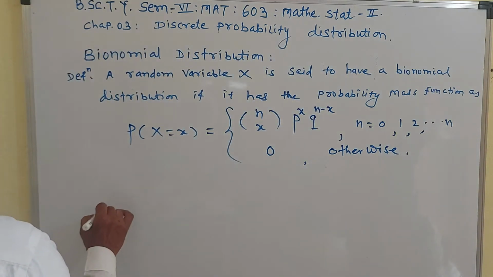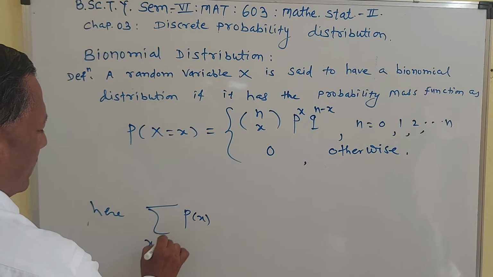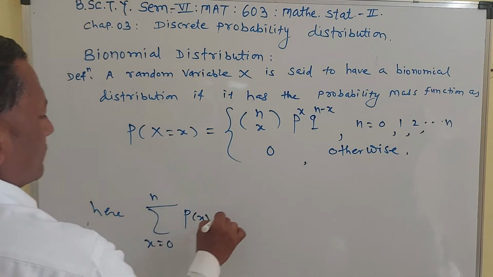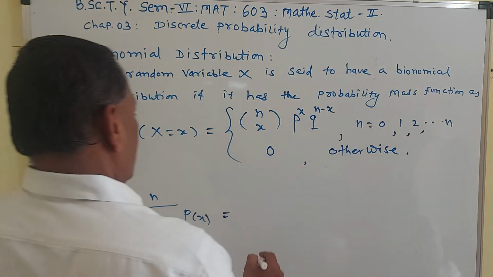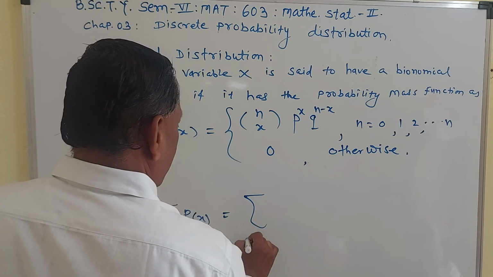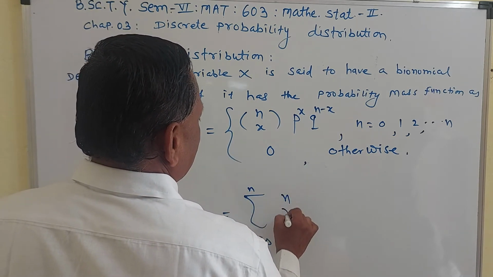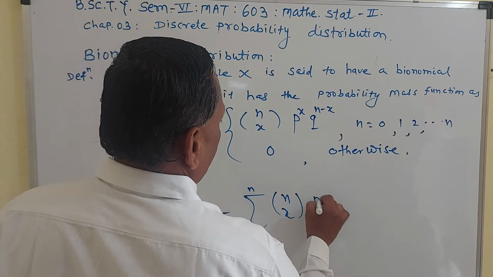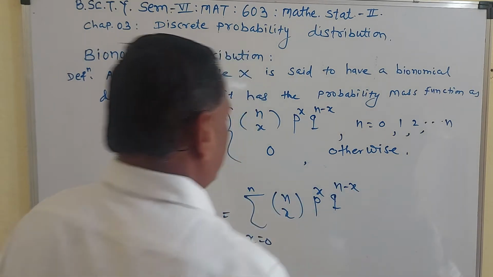We note that here the summation of p of x, where x goes from 0 to n, you have to check whether its value is 1 or not. So the summation of p of x means x going from 0 to n, nCx p raised to x, q raised to n minus x.